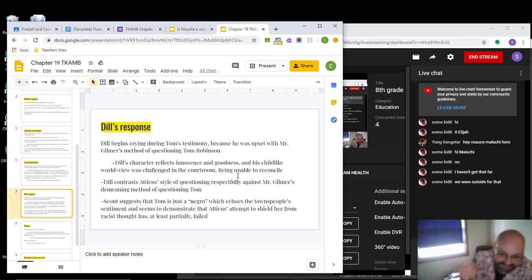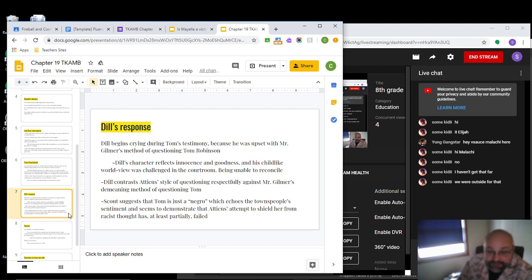This also shows that Atticus's attempt to shield her from racism hasn't worked completely, because she's saying something that you get the feeling Atticus would disagree with: the idea that Tom is just the black guy. You would assume Atticus would look at Tom as a person, not as a color, just because of the way Atticus is. And the fact that Scout has bought more into the way the townspeople view things versus how her dad views things, he would probably consider this that he had partially failed in his attempt to shield her from racism.